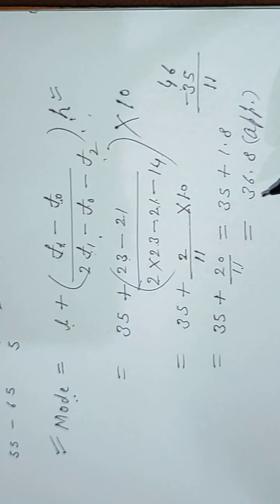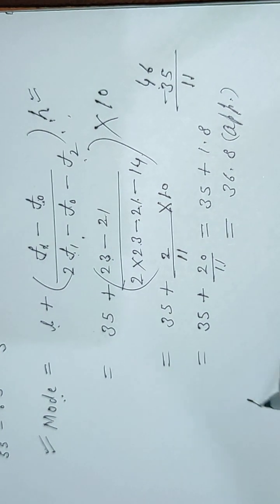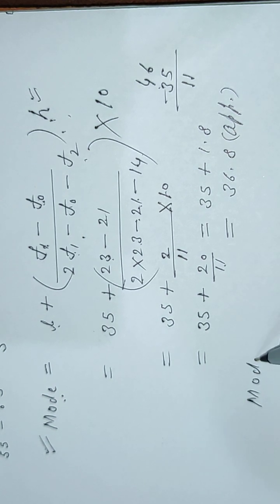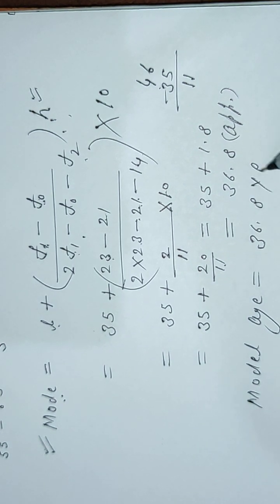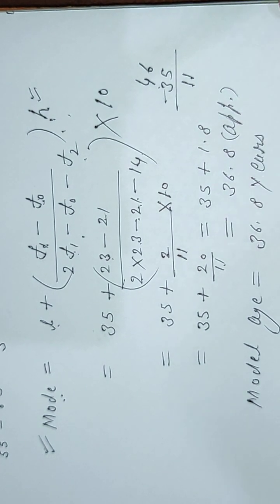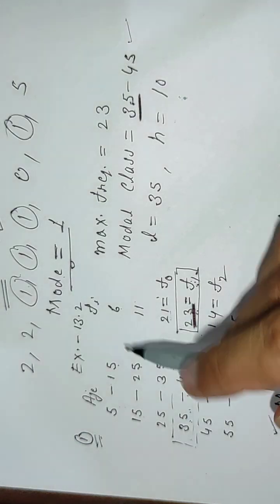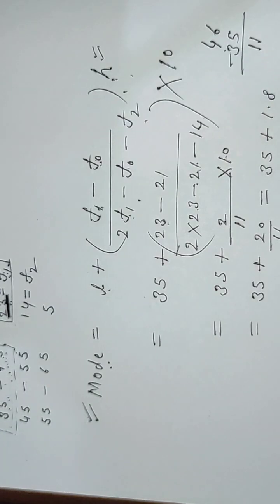This is the modal age. It has been asked, find the modal age of this data. Mode means which is frequently repeating. So therefore modal age will be 36.8.